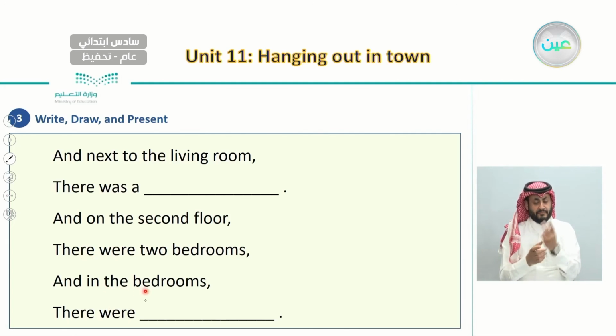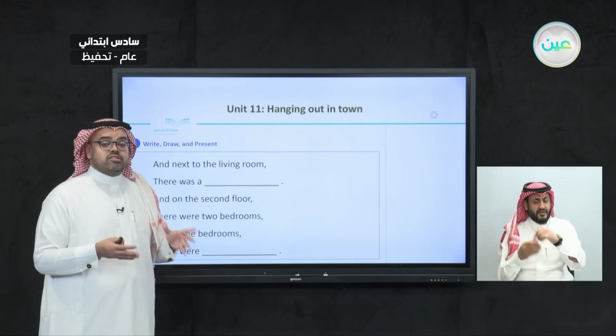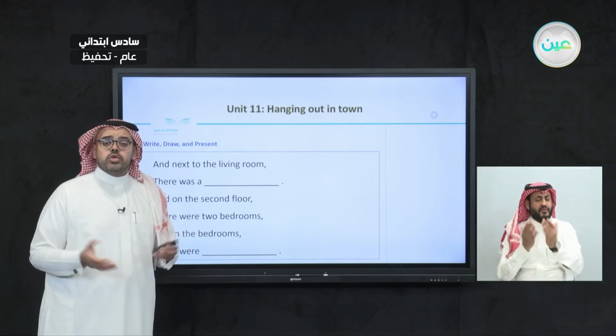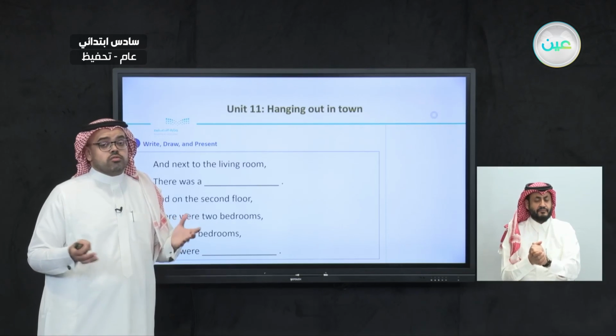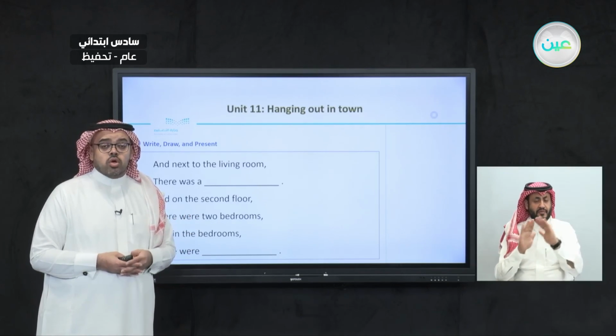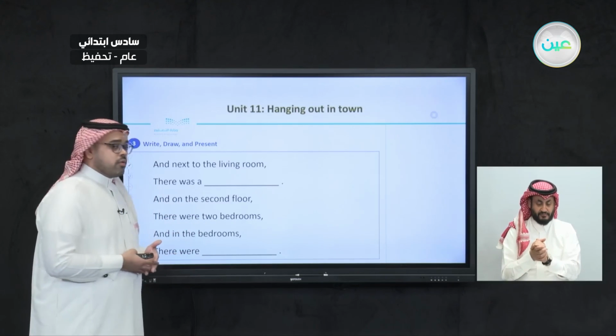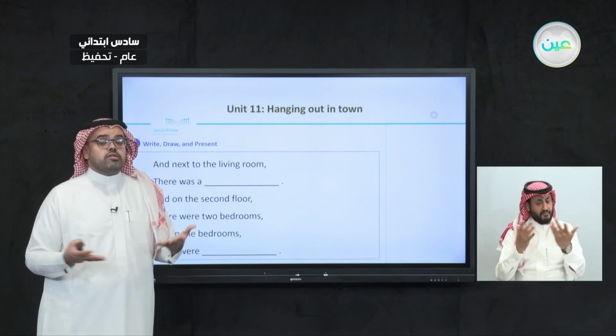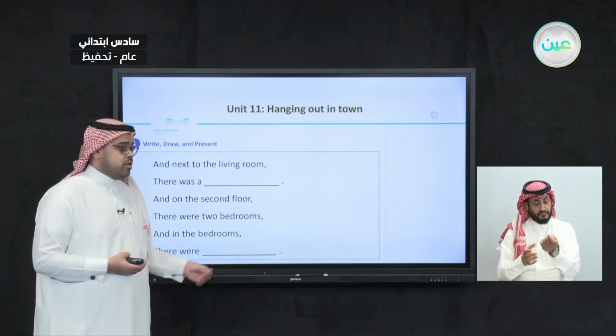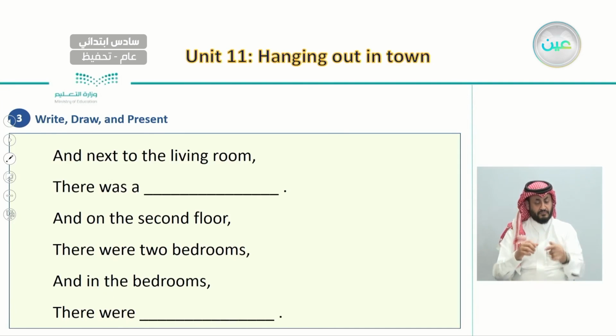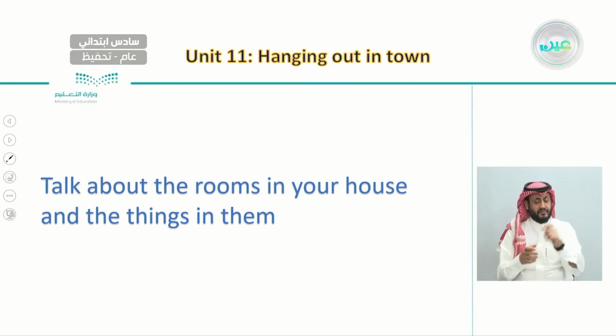And in the bedrooms, so here the last blank talks about what we can see in bedrooms. So what do you think? What are the things we can see in bedrooms? Mostly, what we can see in bedrooms are beds. So here we can say, and in the bedrooms there were beds. There were beds. So here you go. This is how we write this chant.